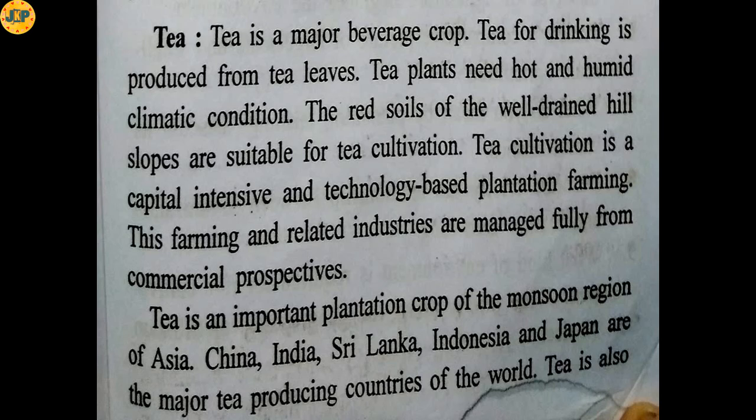The red soils of the well-drained hill slopes are suitable for tea cultivation. Tea generally grows on hill slopes because water accumulation is not good for it. So good drainage is necessary for the growth of tea.